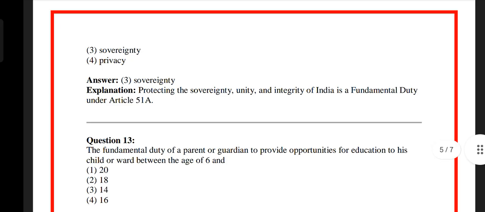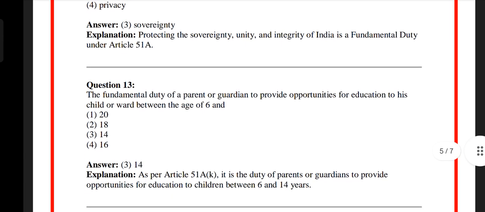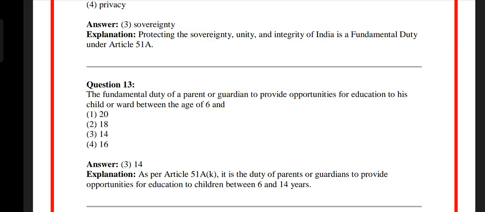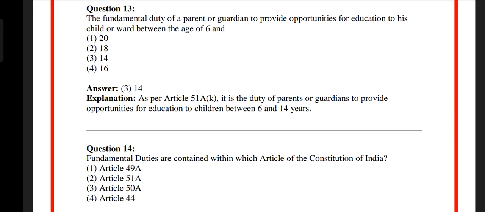Question number 13. The fundamental duty of a parent or guardian to provide opportunities for education to his child or ward between the age of 6 and option 1 20, option 2 18, option 3 14, option 4 16. The answer is option 3 14. As per Article 51A, it is the duty of parents or guardians to provide opportunities for education to children between 6 and 14 years.